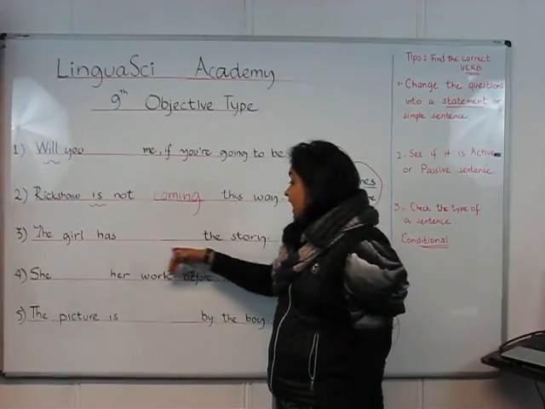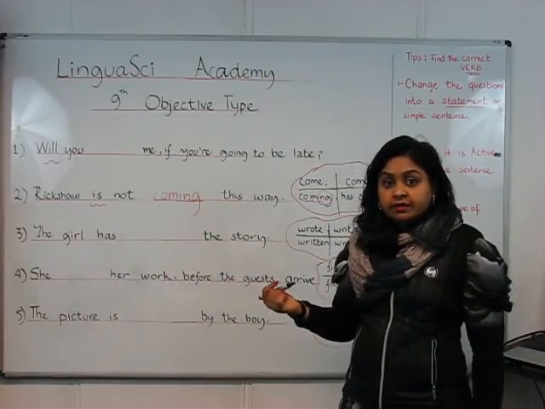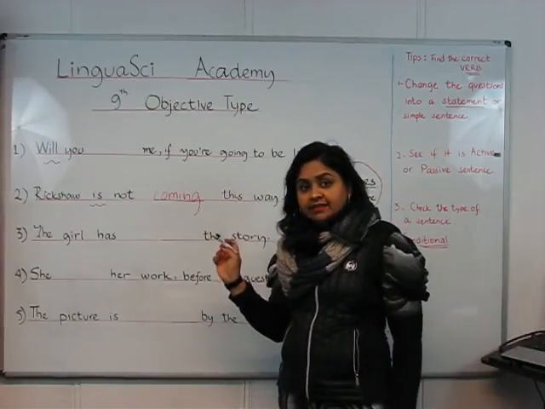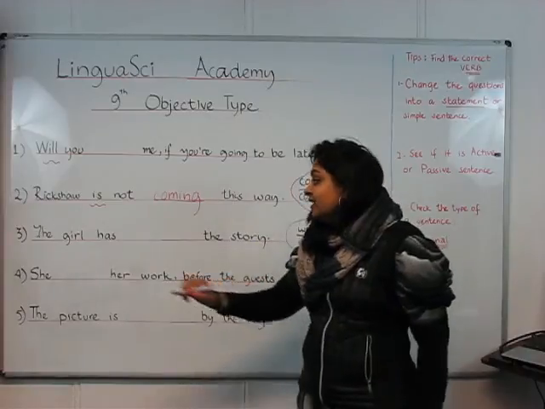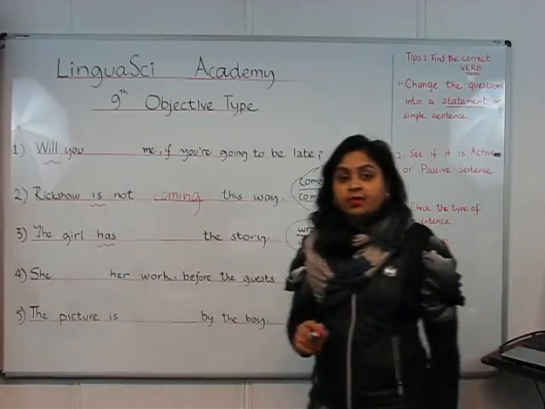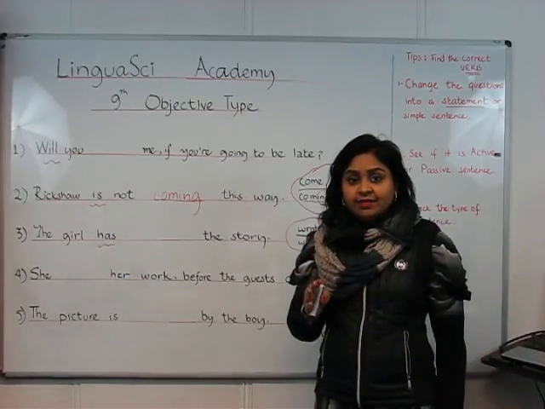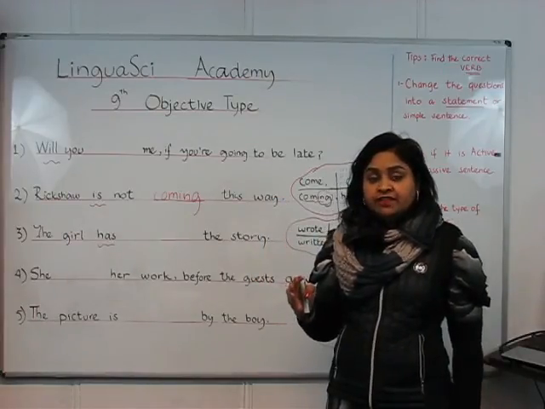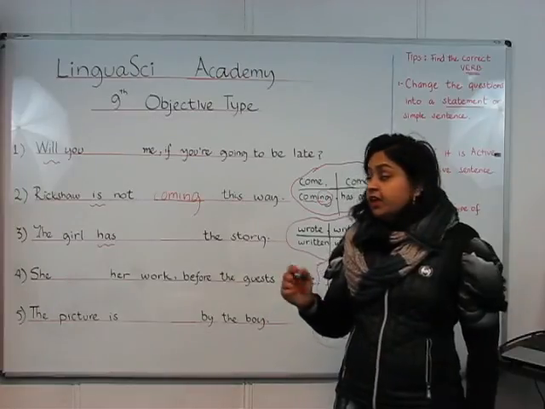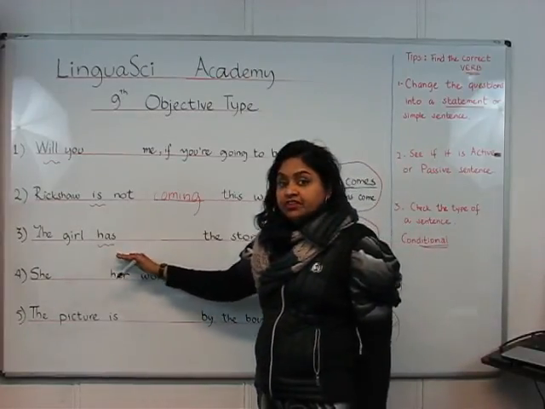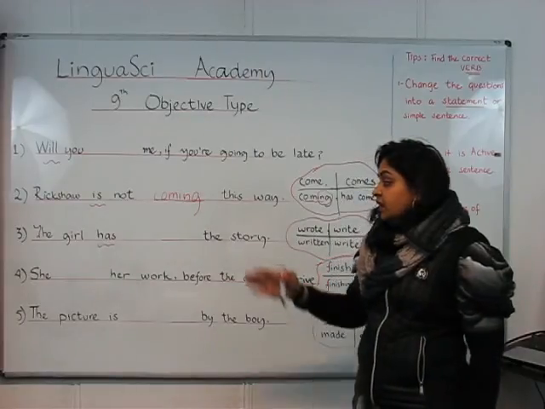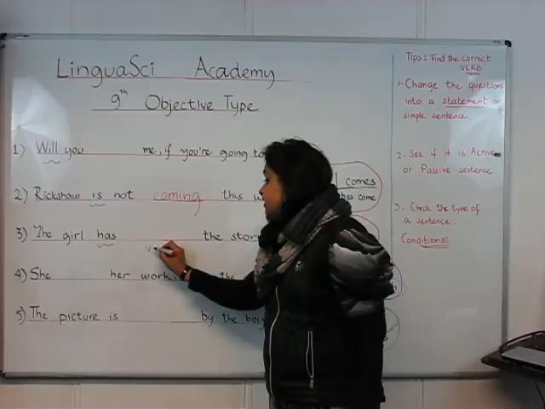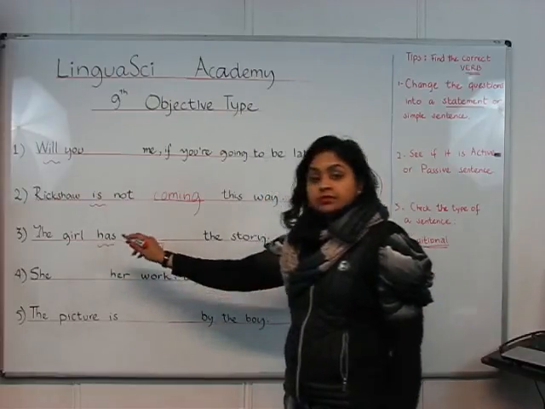The girl has dash the story. Which one is the helping verb in this sentence? That's right, it's has. Now, wherever you see has and have, these helping verbs mark the completion of some task or action. Here we have to give an impression that the girl has completed something, and we would always use the verb's third form to complete that.